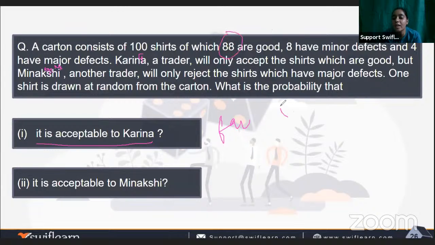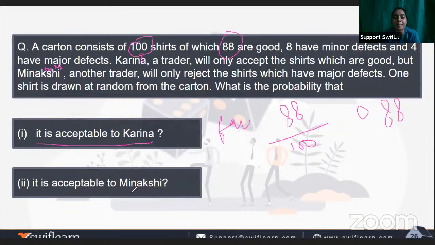So the number of favorable outcomes will be 88, upon the possible outcomes, which will obviously be 100 shirts, the total number of shirts. Any shirt will come if they just do the experiment. So it will be 88 upon 100, which we can write as 0.88 as the probability. Is that clear?